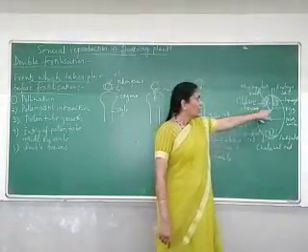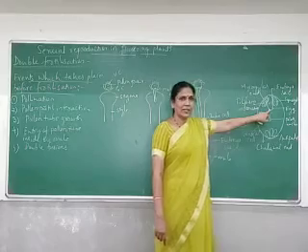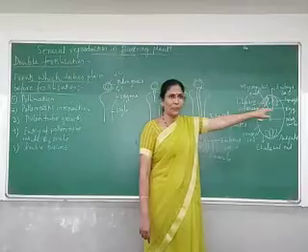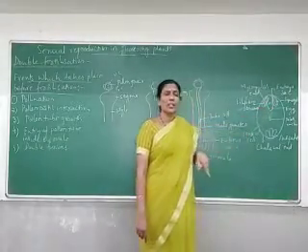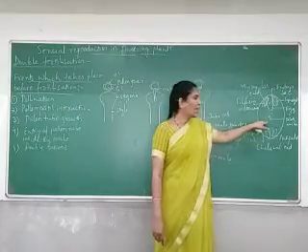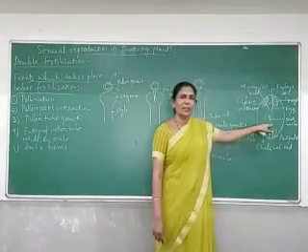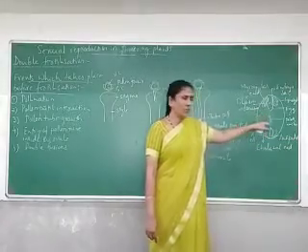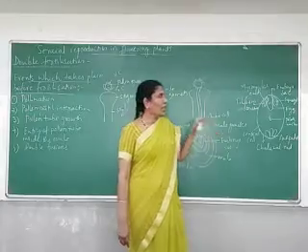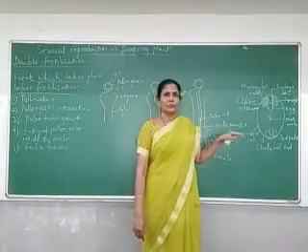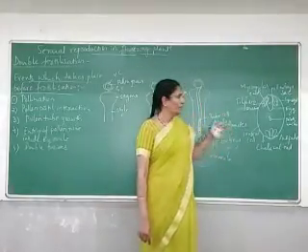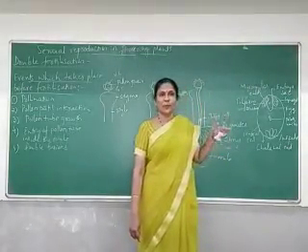And syngamy results in the zygote, and this zygote later develops into the embryo, whereas triple fusion results in the primary endosperm cell, and this primary endosperm cell later develops into the endosperm, which is always triploid. And after fertilization, the zygote becomes the embryo, and the primary endosperm cell produces the endosperm.